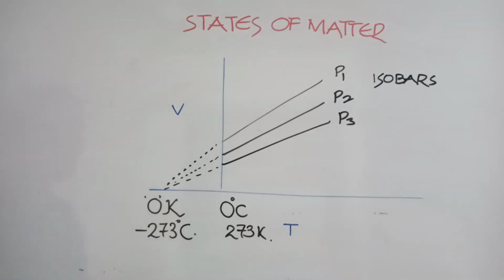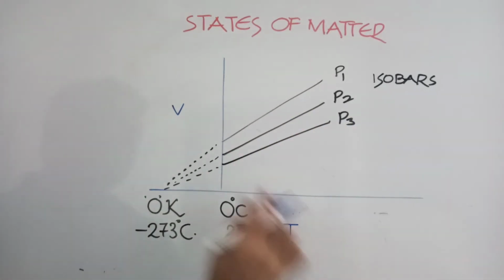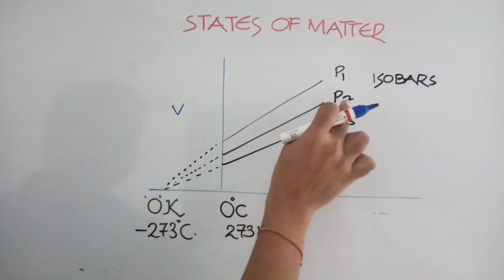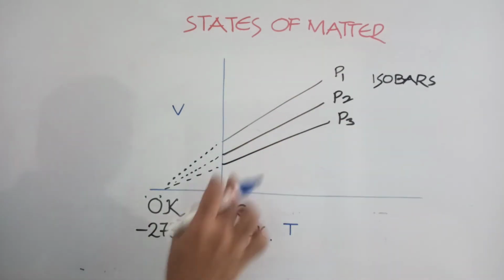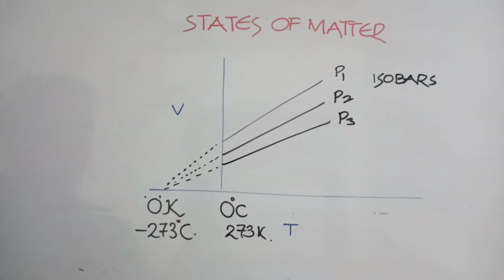As the temperature increases, the volume also increases, for any line you take, P1, P2, P3. Fine, clear?